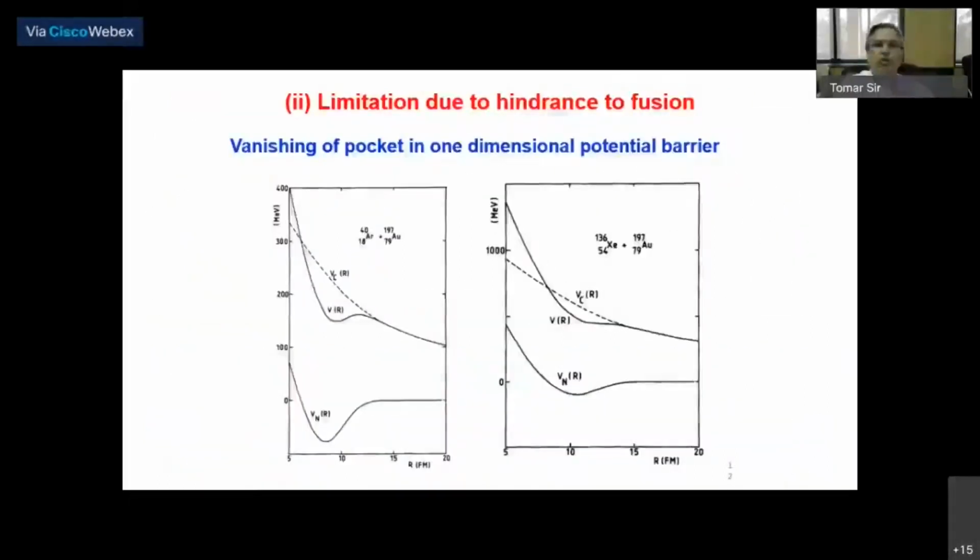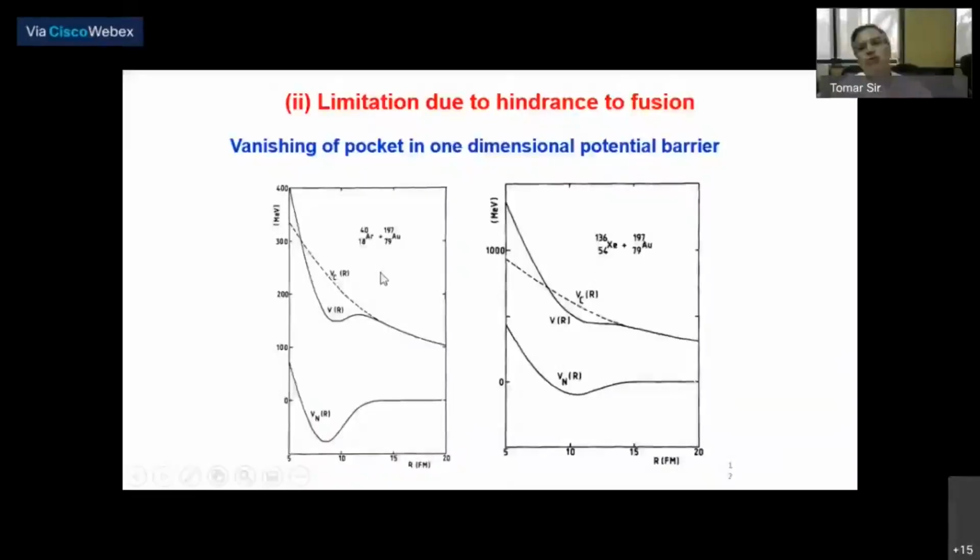Another limitation to formation of the heavy nuclei is hindrance to fusion. Just to give a brief explanation, when we have two nuclei like argon plus gold, when they are going to fuse together, then we are coming from infinity, and there is the nuclear potential and this is the Coulomb potential. So the sum total of this will give you a pocket in the one-dimensional potential energy barrier. And so these two nuclei can fuse together, giving rise to a nucleus of 79 plus 18, 97 or so.